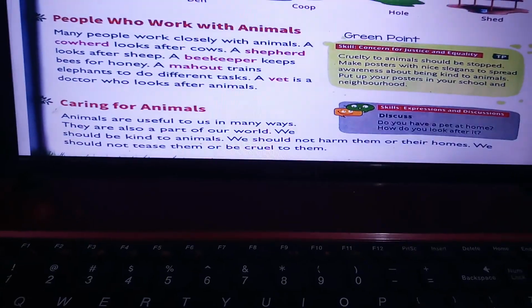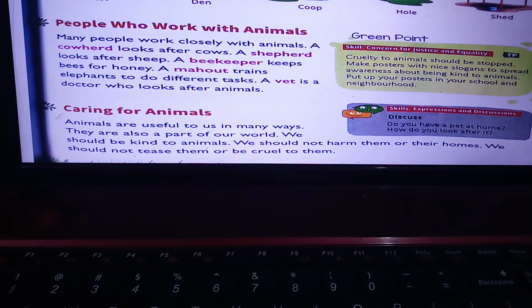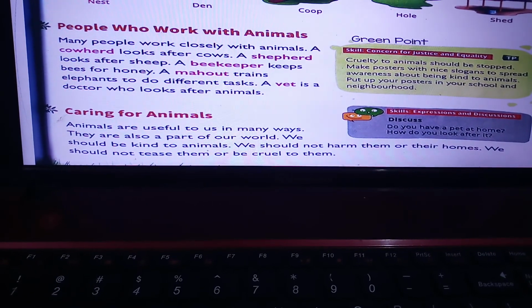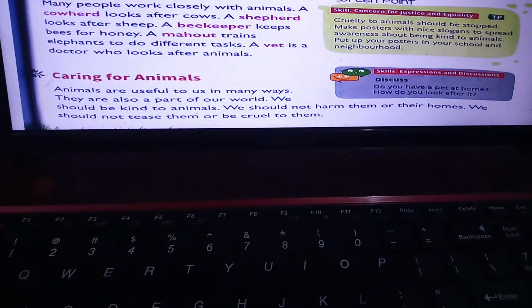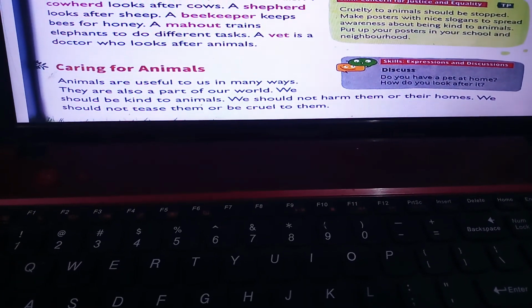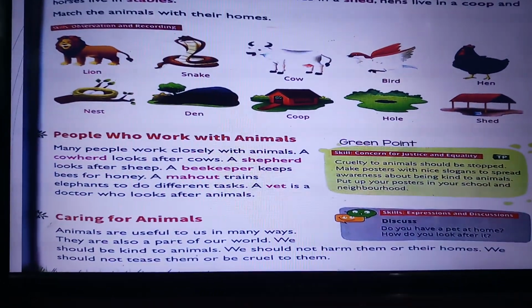Caring for animals. Animals are very useful to us in many ways. They are also a part of our world. We should be kind to animals. We should not harm them and their homes. We should not tease them or be cruel to them. Isn't it? We should take care of them.